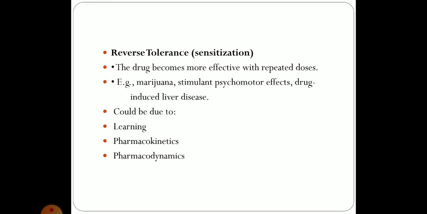That means the drug will become more effective with repeated doses. It only happens with drugs like marijuana, and in some of the stimulant psychomotor effects like those produced by amphetamine. It could be due to learning, due to pharmacokinetic type, or due to some pharmacodynamic phenomena.